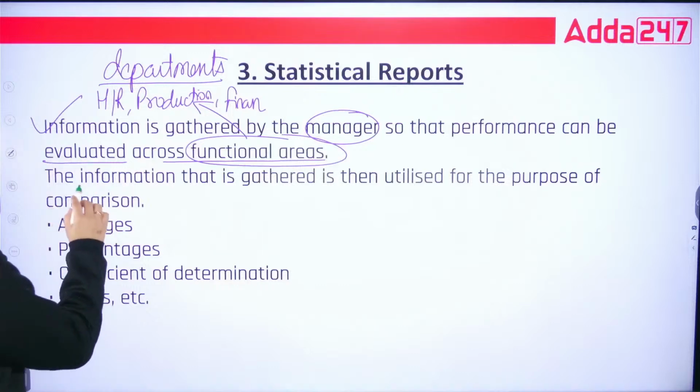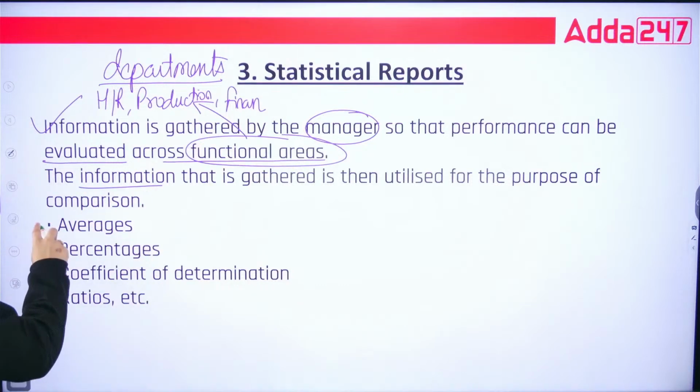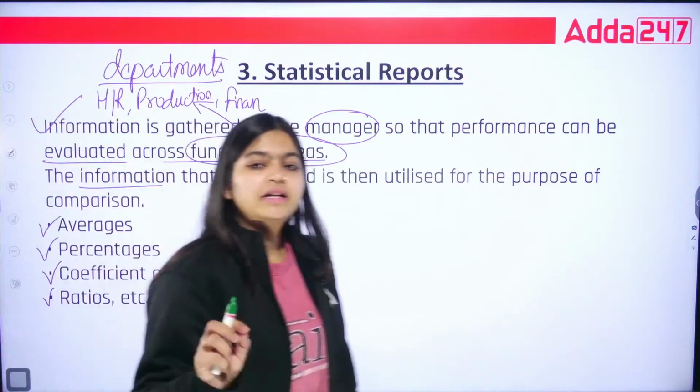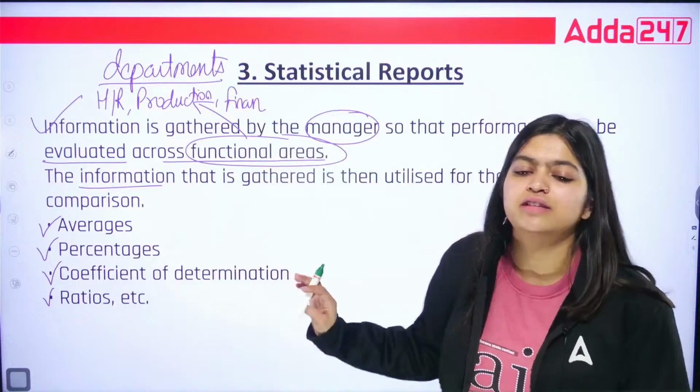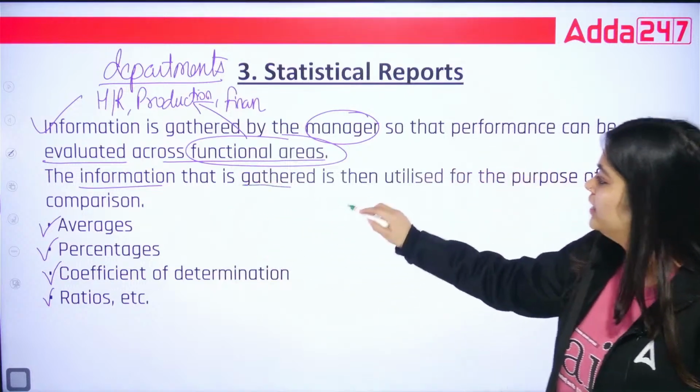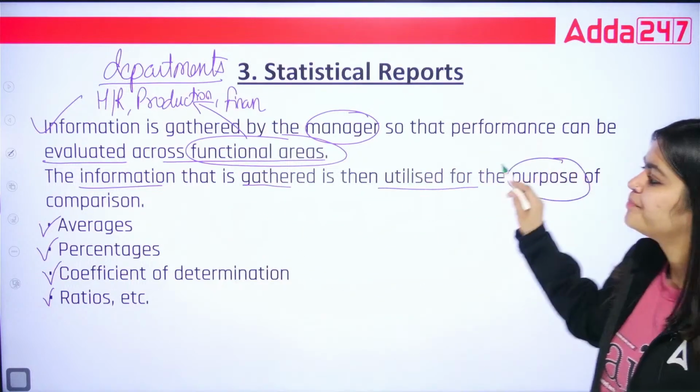Now that information is used so that you can compare with the help of averages, percentages, coefficient of determination, and ratios. Remember, in this controlling unit they are just giving the names. The statistical information gathered is then utilized for the purpose of comparison.